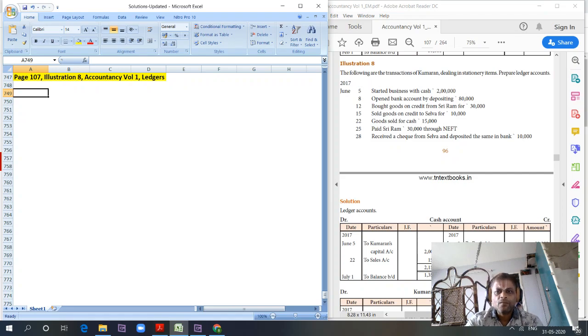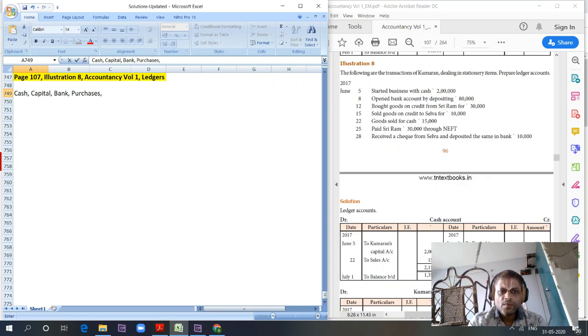And we have to list down what are all the ledger accounts that will come in. First, let's do that. Started business with cash. So we have to prepare a cash ledger account. Started business with cash, so we have to prepare a capital ledger account. Open bank account by depositing. So we have to prepare a bank ledger account. Next transaction, bought goods on credit from Shriram. So we have to prepare a ledger account for purchases account.